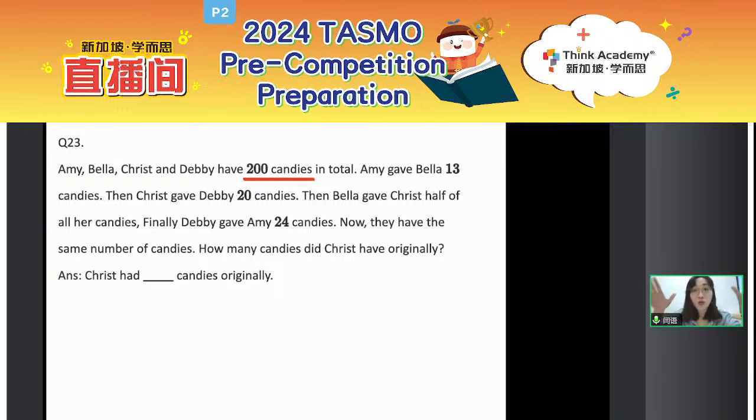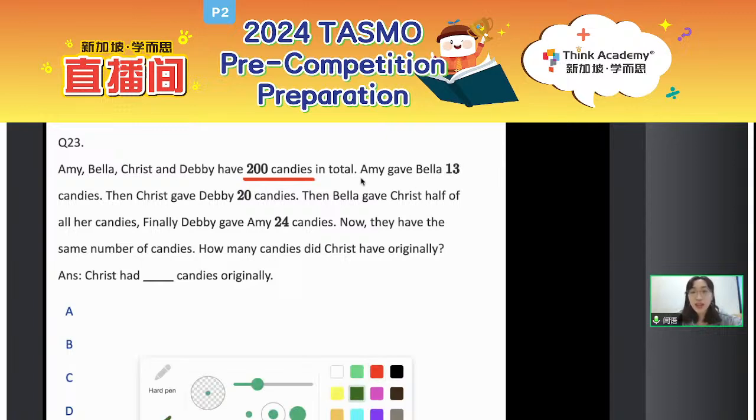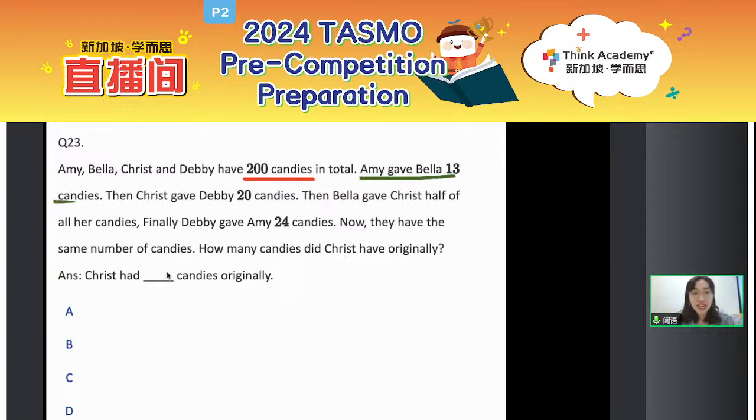Okay, so here let's have a look. Usually for this long word problem, we just turn that into some diagrams, okay? Firstly, follow me. Let's draw out the train diagram together. Firstly, let's write down the name, that is A, B, C, D, right? Then for the first one, read the question. A gave B 13 candies. So the number of candies that A has should be less. So we just minus 13.